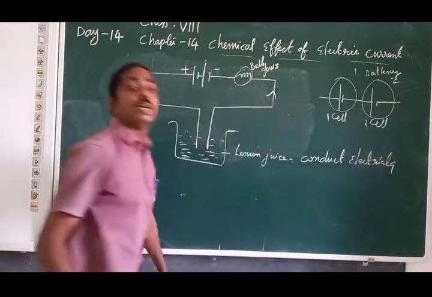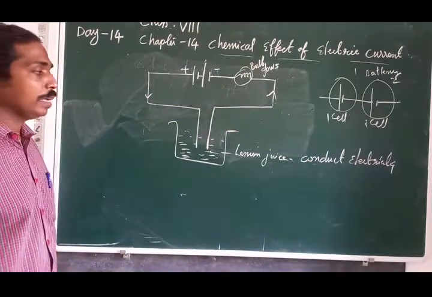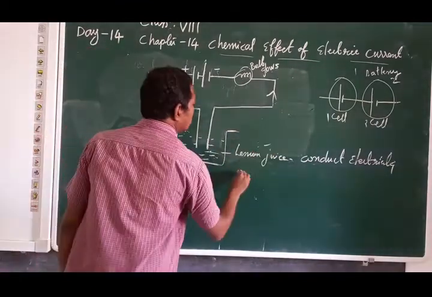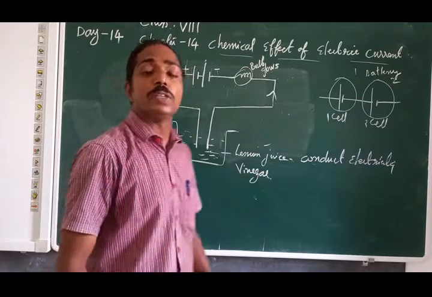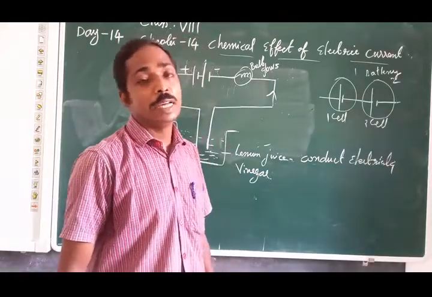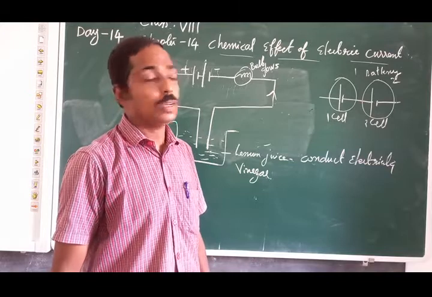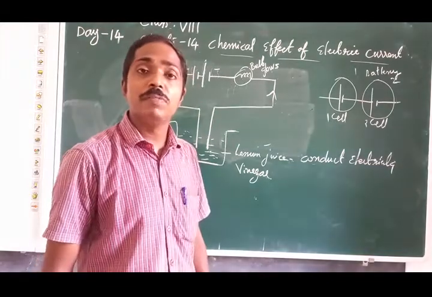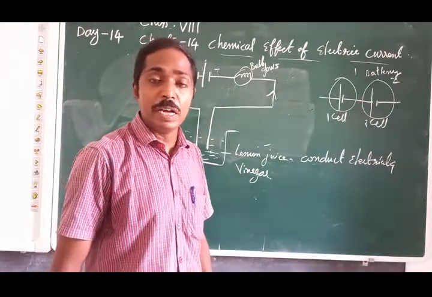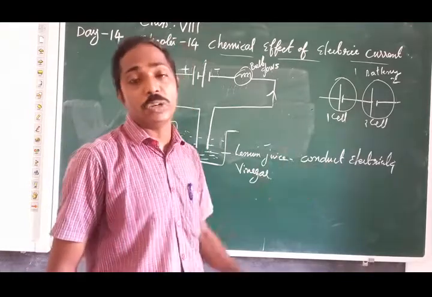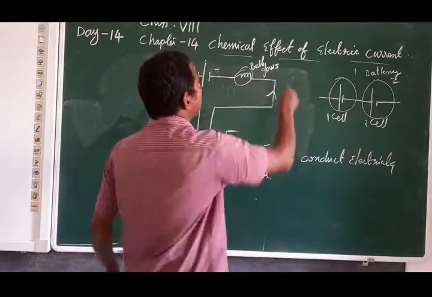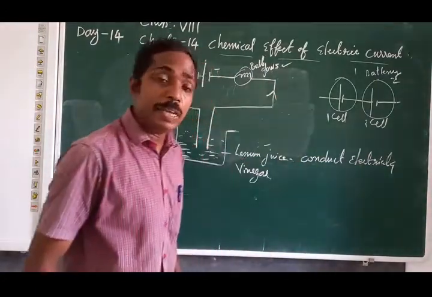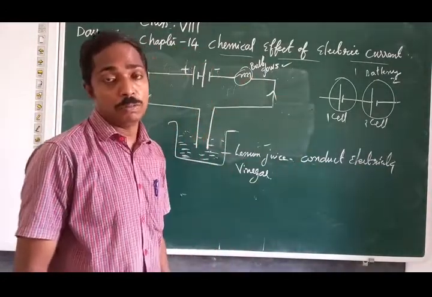Lemon juice conducts electricity. Instead of lemon juice, we can use vinegar. Vinegar also conducts electricity. So by that we can test whether a liquid conducts electricity or not. If conducting, what will happen? Bulb will glow. If not conducting, bulb will not glow.